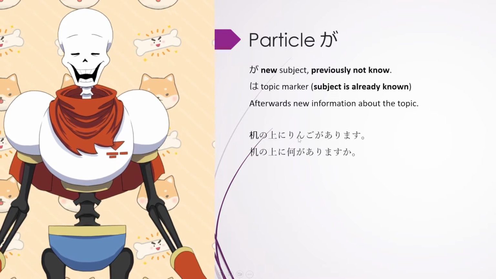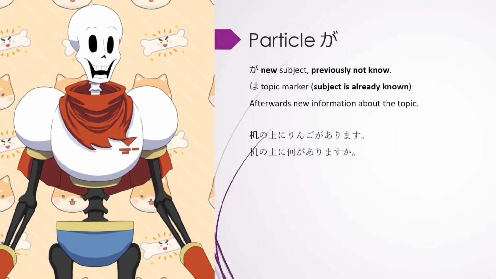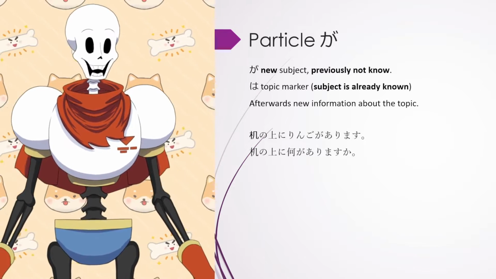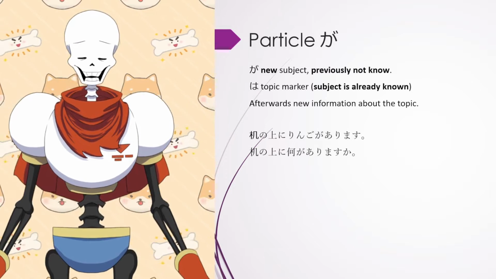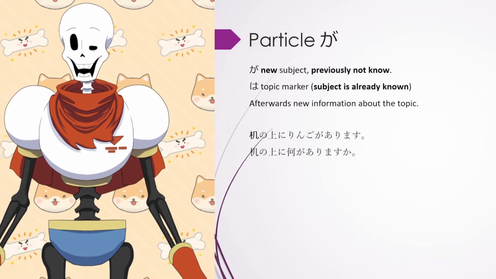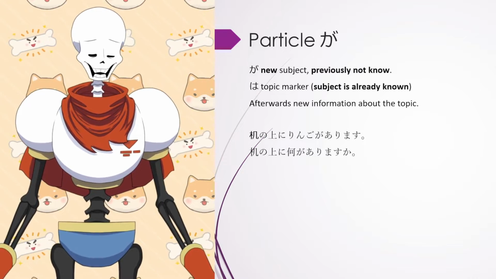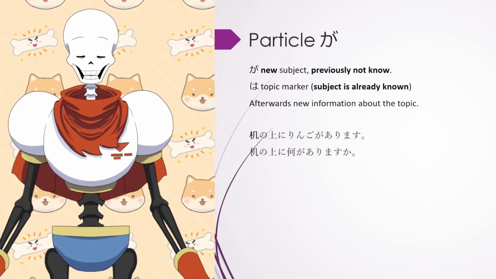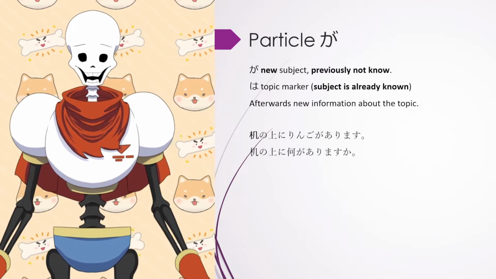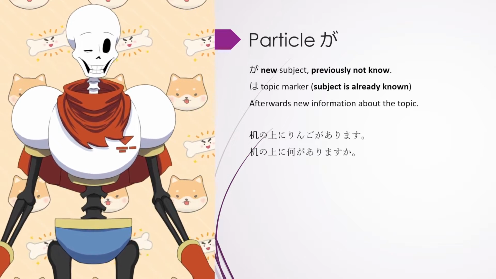Yes, might be a little difficult because there are several words which you might not have heard and other particles, but what I want you to know is ga is a new subject. Usually if you ask for it. So what's on the table? Oh, there is an apple on the table. In the English language, we do that by stressing the word. We say, there is an apple on the table, on the desk. If you want to stress that it's about the desk, then you would, of course, stress the word desk. On the desk, there is an apple. But here it's, there is an apple.